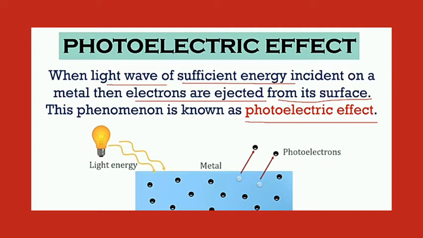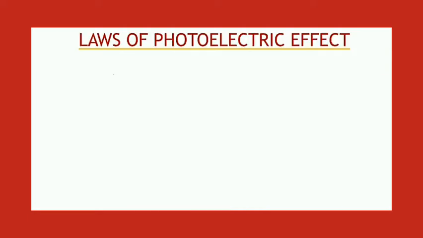Now the question arises: can light of any energy eject photoelectrons from the surface of the metal? The answer to the question is no. Basically, each metal has a certain work function. This work function is nothing but the minimum energy required by the electrons present on the surface of the metal to get ejected from its surface. So the quantum energy or the frequency of the photons must be either equal to or greater than this particular work function in order to have the photoelectric effect.